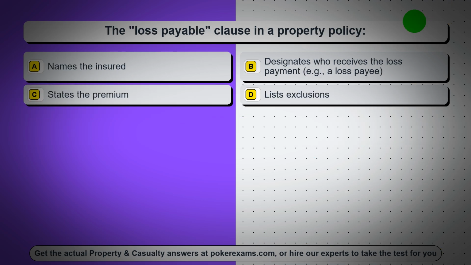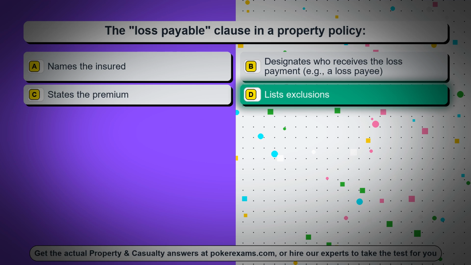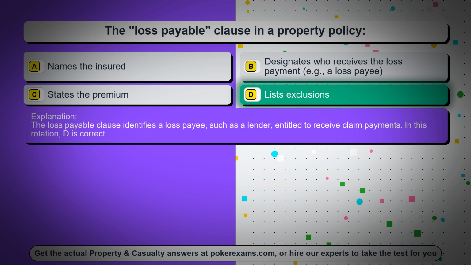Question 37. The loss payable clause in a property policy. Option A. Names the insured. Option B. Designates who receives the loss payment, for example, a loss payee. Option C. States the premium. Option D. Lists exclusions. The correct answer is option D. Lists exclusions. The loss payable clause identifies a loss payee, such as a lender, entitled to receive claim payments. In this rotation, D is correct.